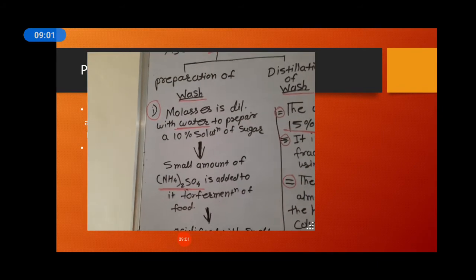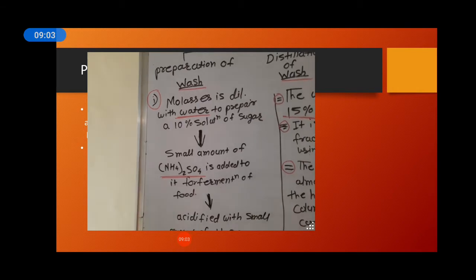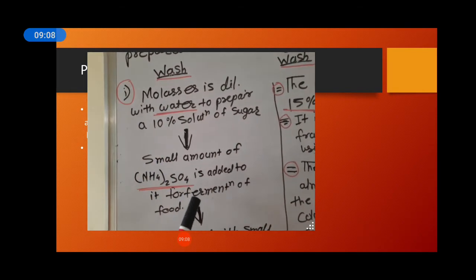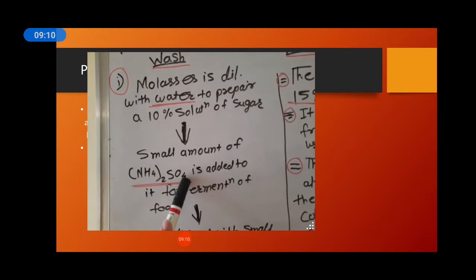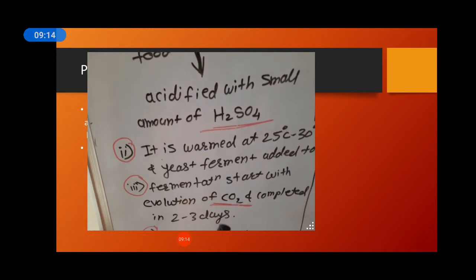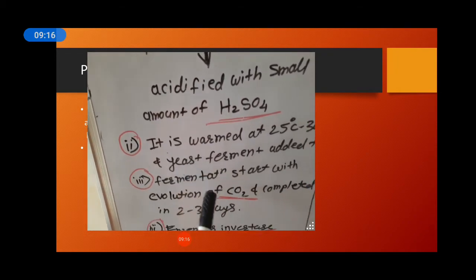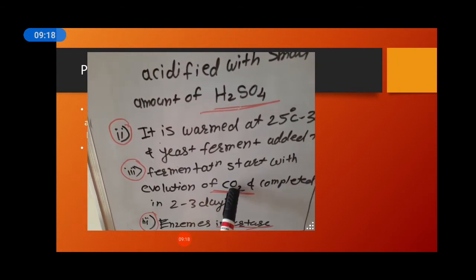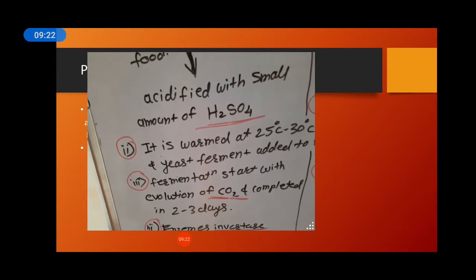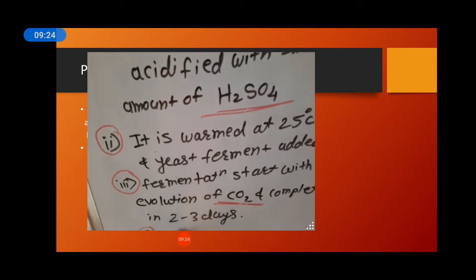Okay, the preparation of wash. We are making the dilute solution, then we are adding NH4 to SO4 in that, then acidifying with H2SO4, then we are adding yeast in that, then CO2 starts evaporating and the step is completed within 2 to 3 days.